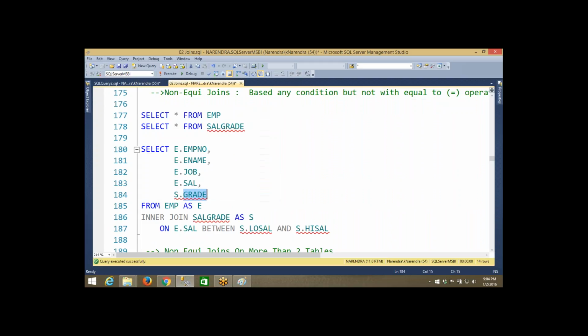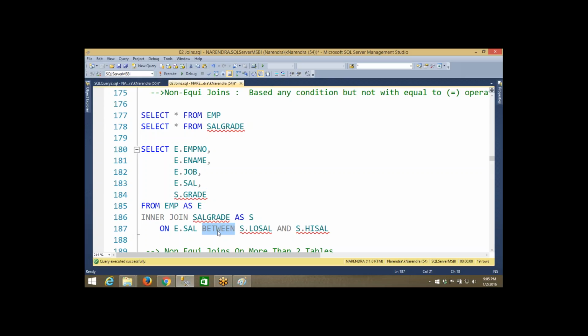Now what I'm doing here, please look into that. From emp as e inner join sal grade, that is the table name, as s. The grade information is coming from the salary grade table, on e.salary between. Here I'm not using the equal to operator. I just want to show you one example with a non-equivalence. Whether it is important or not, that is a different story.